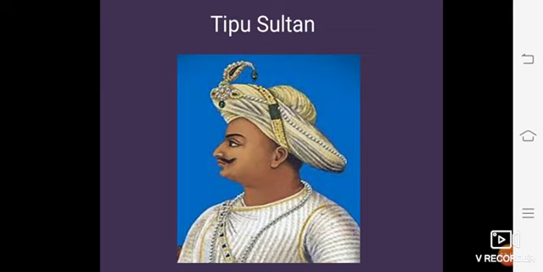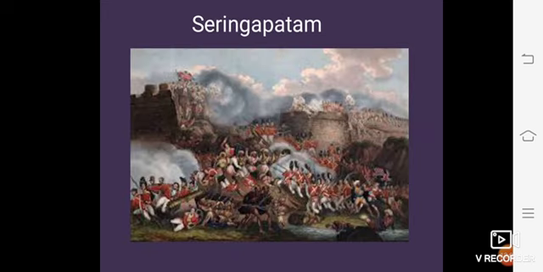These wars are known as the Anglo-Mysore Wars. And finally, in 1799, in the 4th Anglo-Mysore War, Tipu Sultan was defeated by the Britishers. Tipu died defending his capital, Seringapatam. Okay, and it is said that Tipu Sultan was a progressive, very kind-hearted and very generous monarch. He built a church, the first in Mysore, on the request of the French.